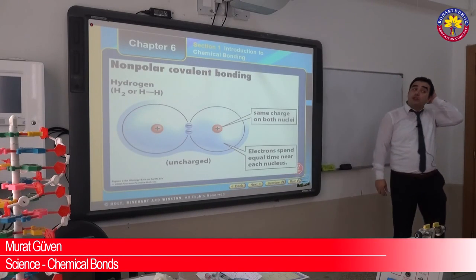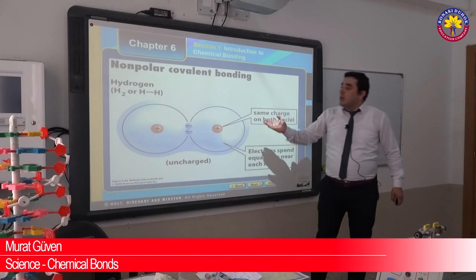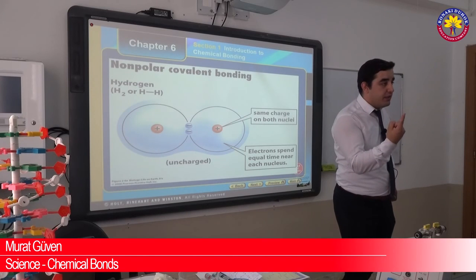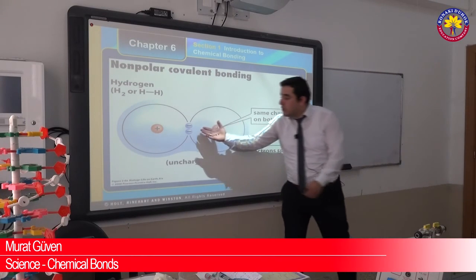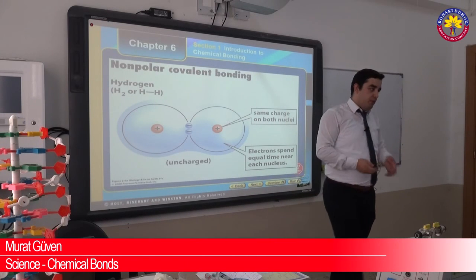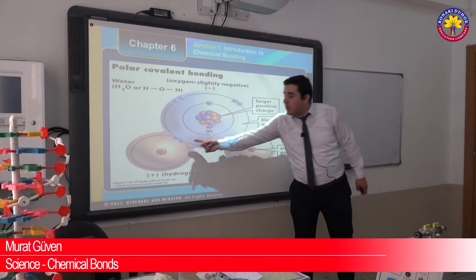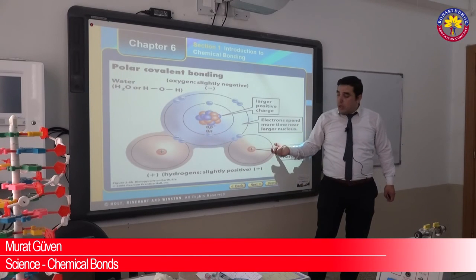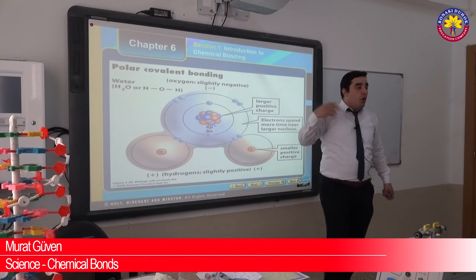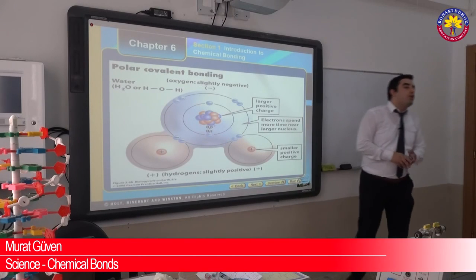As you see, this is the first example of the non-polar covalent bond. There are two hydrogen atoms. Hydrogen has one electron, isn't it? Both of them have one electron. Isn't it, boys? So, as you see, they share 1-1. So equal. So we can say that this is non-polar covalent bond. But in the water, there are two hydrogen with one electron each, two electrons, but oxygen has 8 electrons. Oxygen shares more than hydrogen. Because of this, we call this bond polar covalent bond.